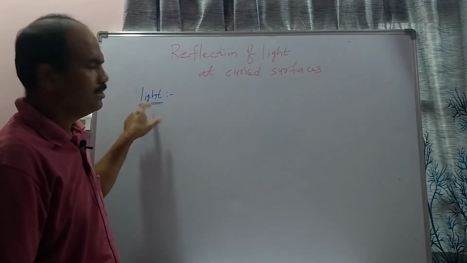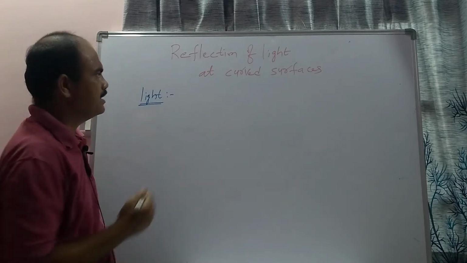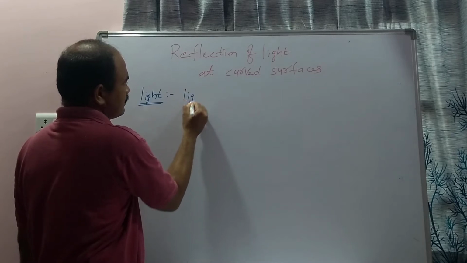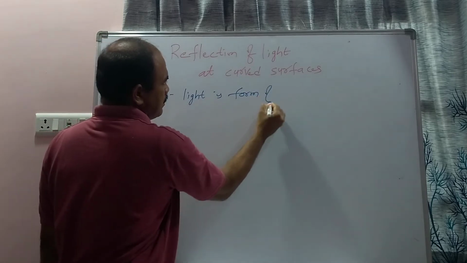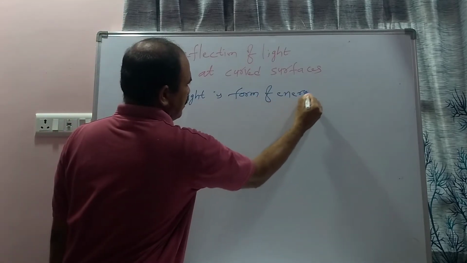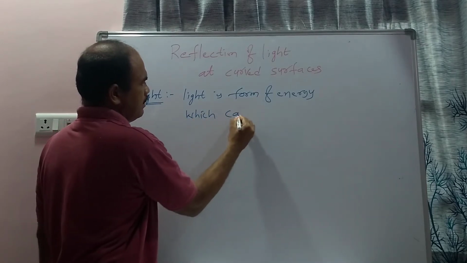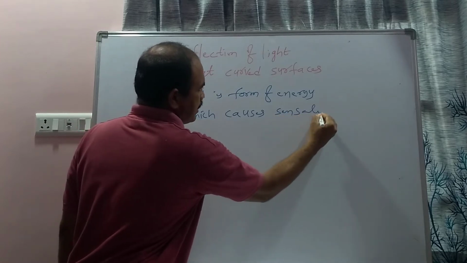That is, light is a form of energy which causes the sensation of vision.